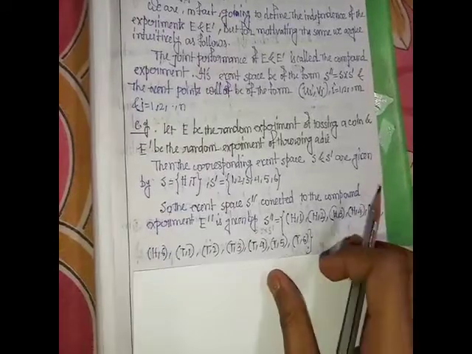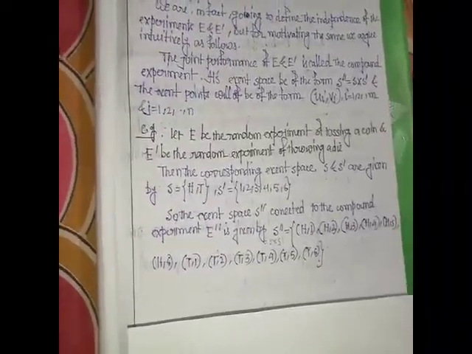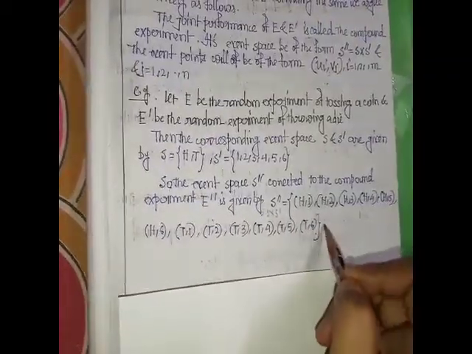It contains 12 points. This is a compound experiment.